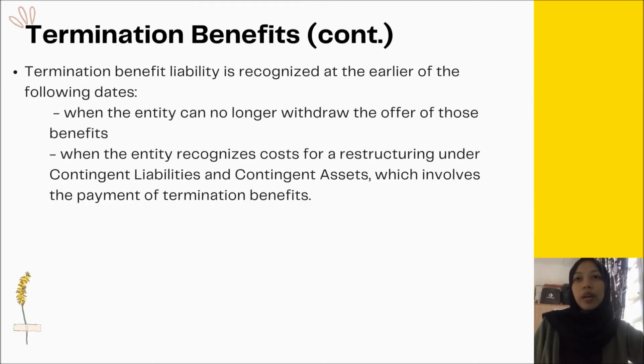Okay, now the termination benefits liability is recognized at the earlier of the following dates: first, when the entity can no longer withdraw the offer of those benefits, and second, when the entity recognizes costs for a restructuring under contingent liabilities and contingent assets, which involve the payments of termination benefits.